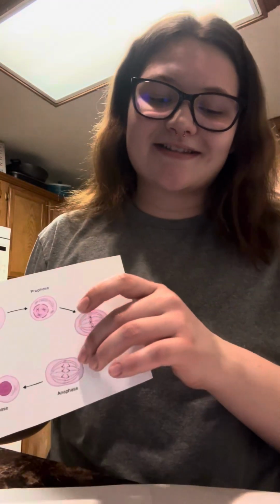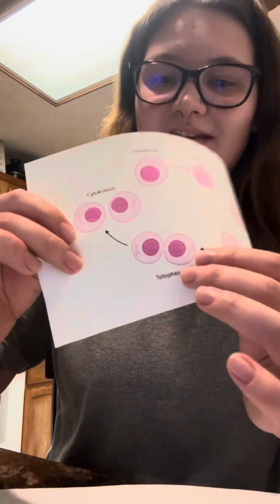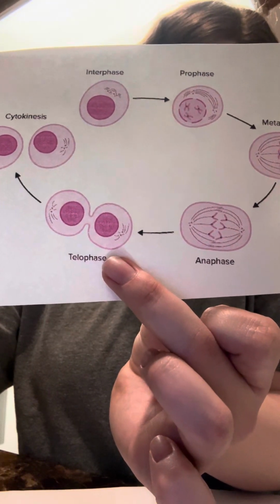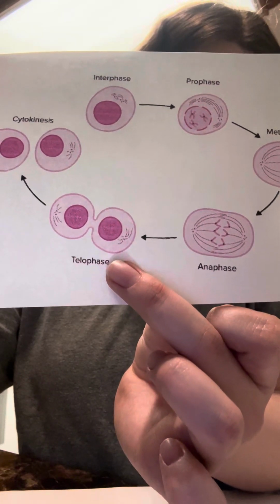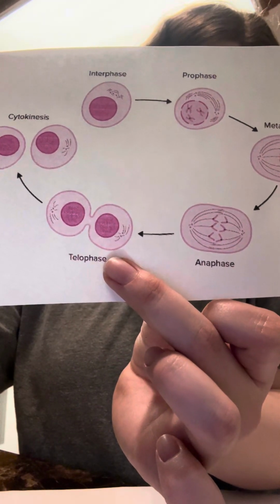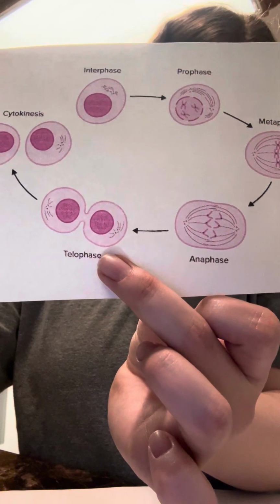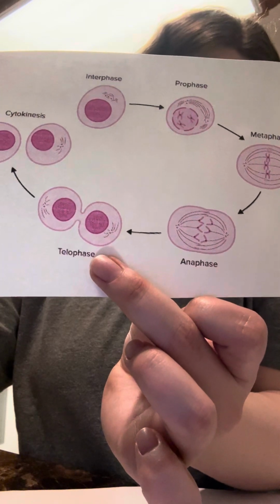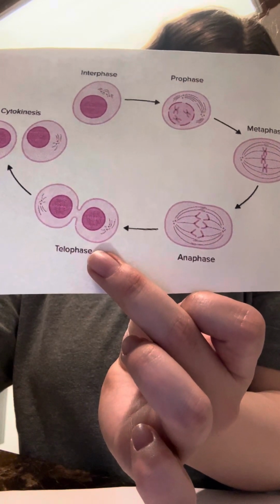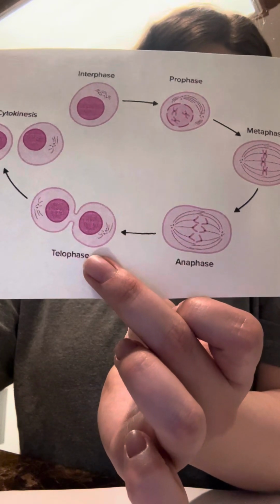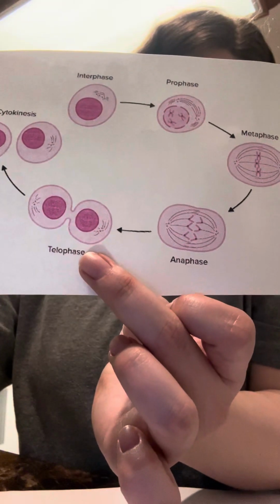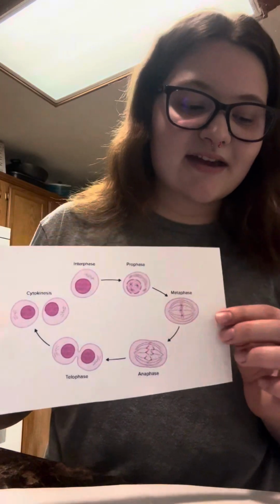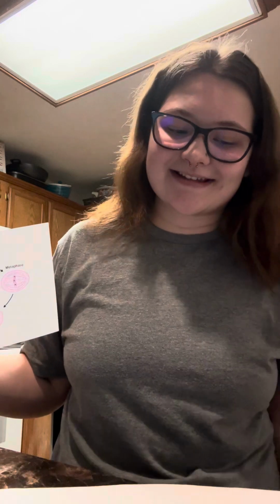Anaphase was cool. Now let's learn about the final phase, telophase. During telophase, the final stage of mitosis, the chromosomes that were separated to the opposite poles of the cell during anaphase begin to decondense. A new nuclear membrane forms around each set of chromosomes, resulting in the creation of two distinct nuclei. While the mitotic spindles disassemble, this process essentially reverses the changes that occurred during prophase, setting the stage for cytokinesis.